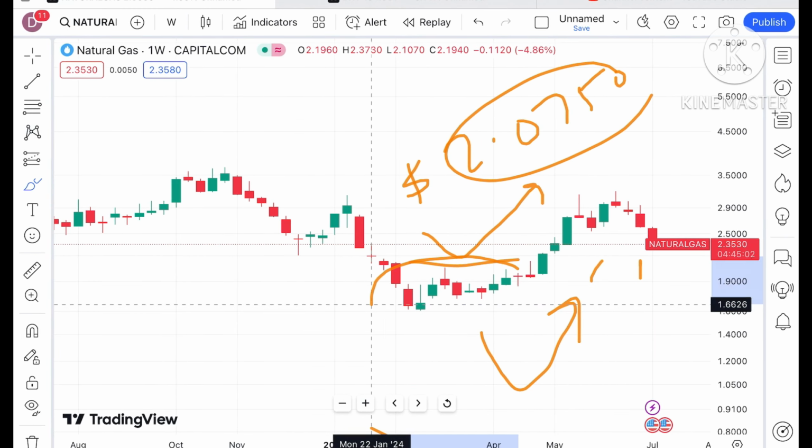Looking at this particular chart, the probability will be higher that if the price starts moving again towards a level of 2.8, we will see it go further upside, and if it starts going above $3, we can see it go towards 3.1 and then to a level of 3.2. If it starts moving above this level, the probability of moving further upside will be there. Now looking at this particular chart, what can we see.